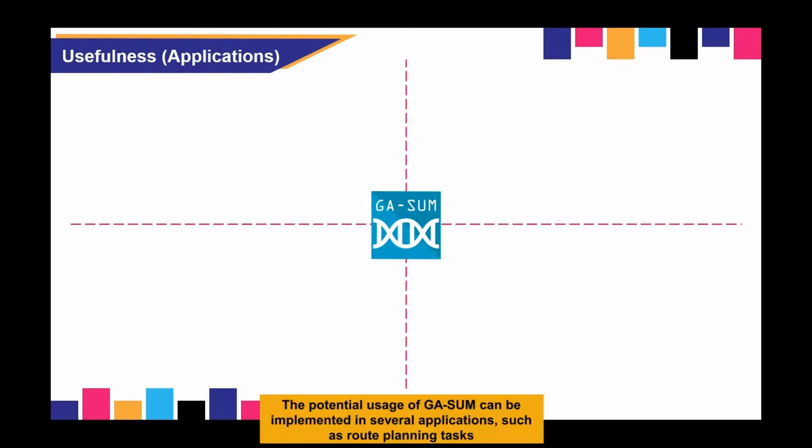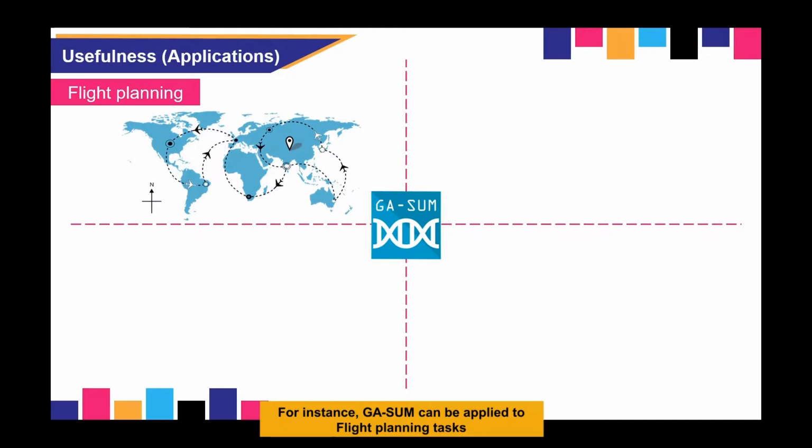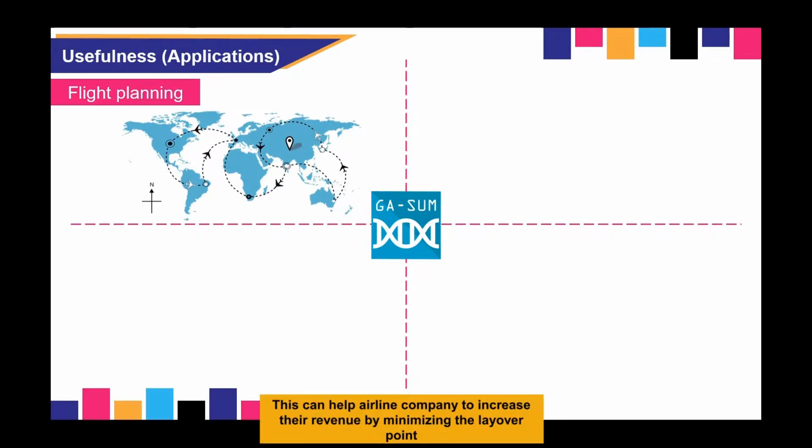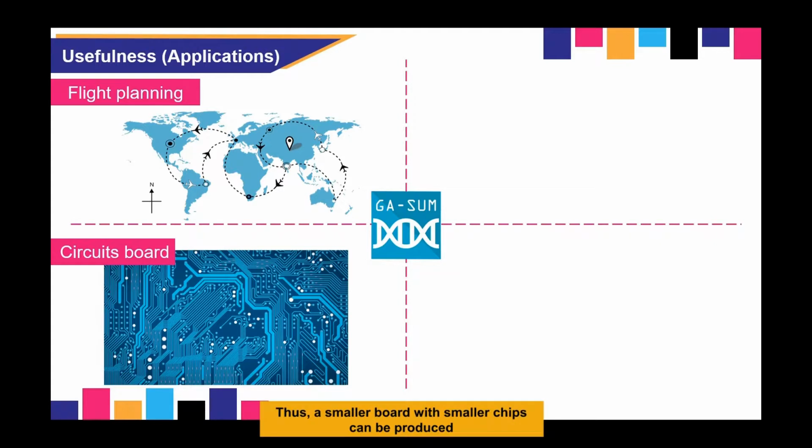The potential usage of GASUM can be implemented in several applications, such as route planning tasks, hardware design, surveillance system, and logistics. For instance, GASUM can be applied to flight planning tasks. This can help airline companies to increase their revenue by minimizing the layover point. Apart from that, GASUM can also be used in circuit board, which help to optimize the circuit path. Thus, a smaller board with smaller chip can be produced.